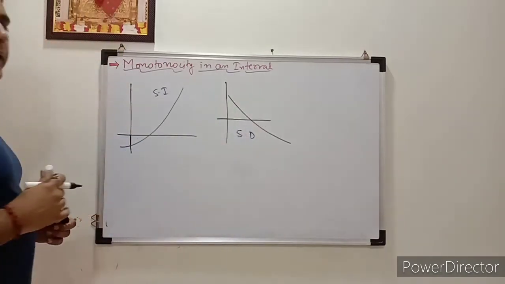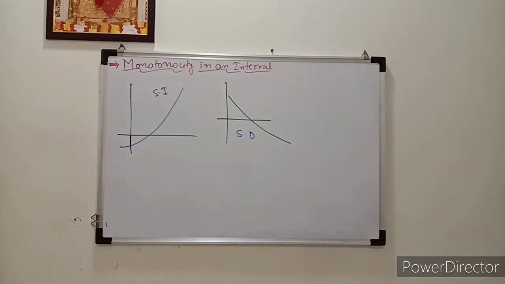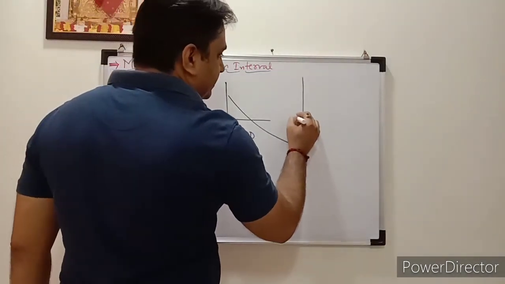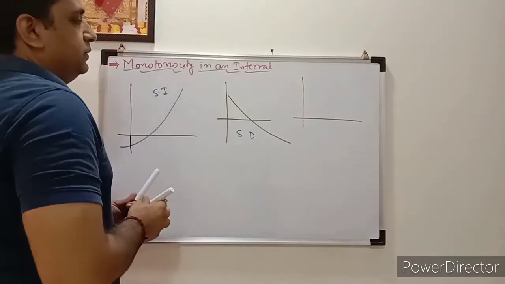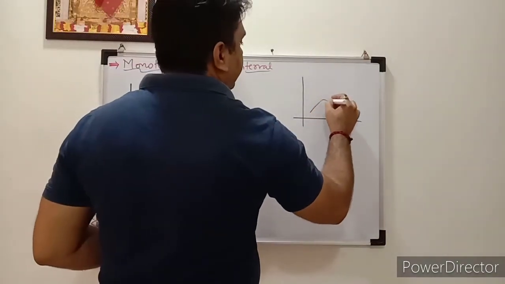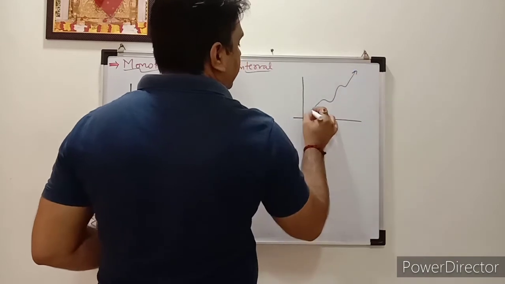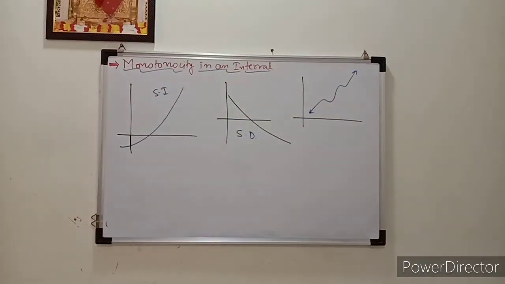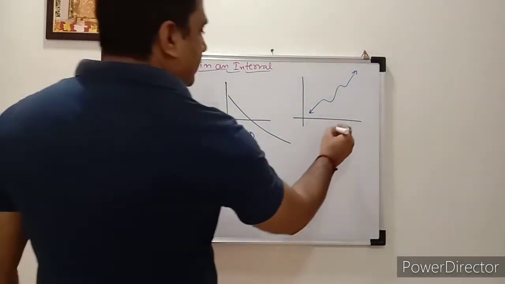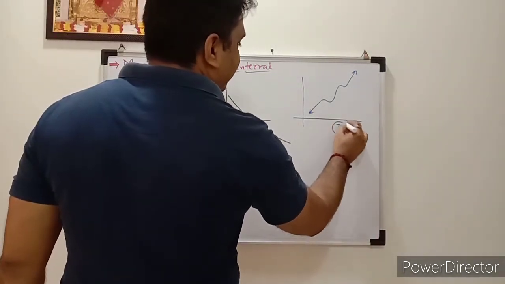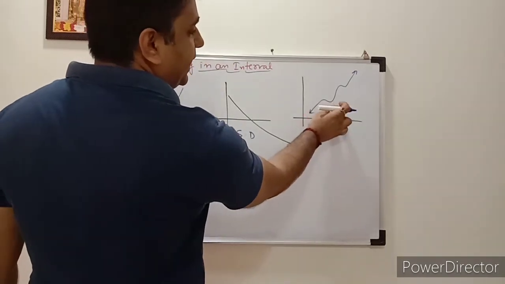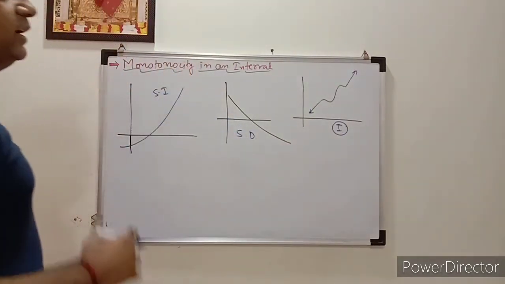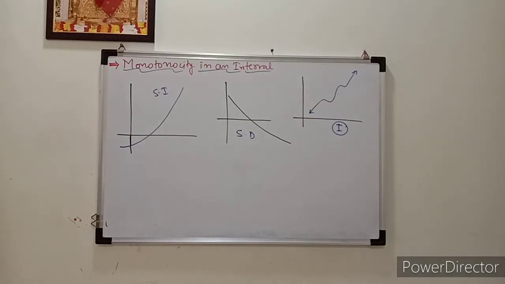You understood that one? Whatever points we have done, you can check one by one, no problem. Again you will check the same thing, and maybe the graph is like this. You can see there is up and down, so you can say it is an increasing function. It is only increasing, because here it is increasing, again decreasing, again increasing, again decreasing. So it is increasing, not strictly increasing, correct?